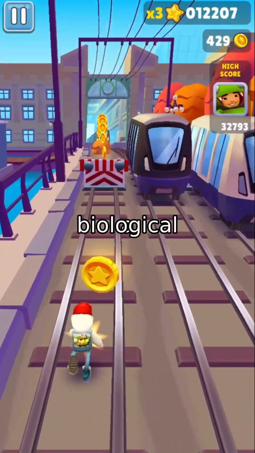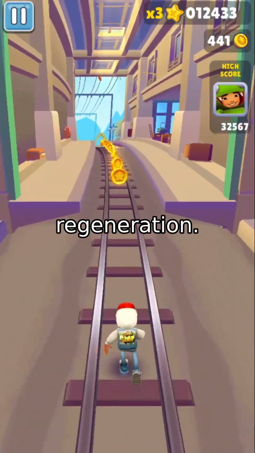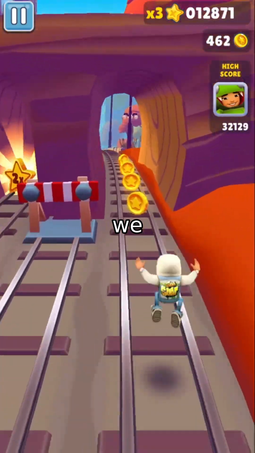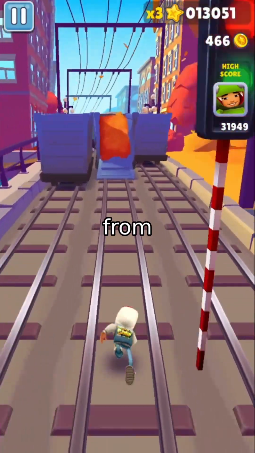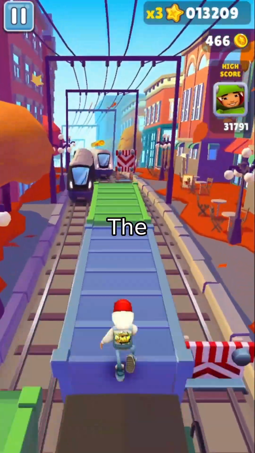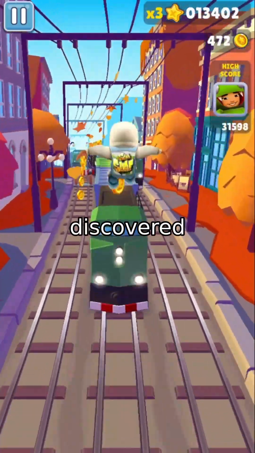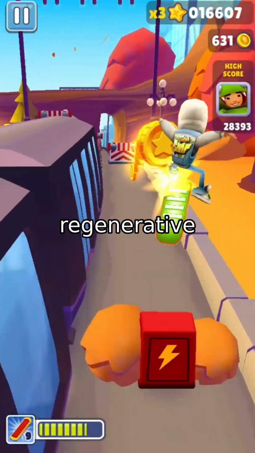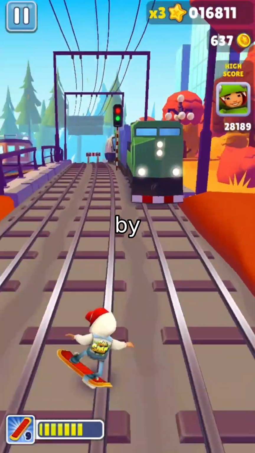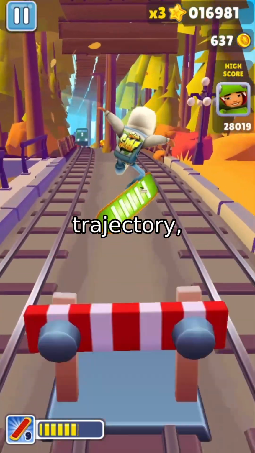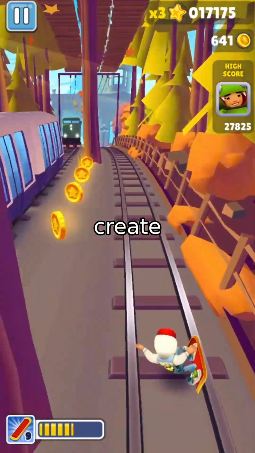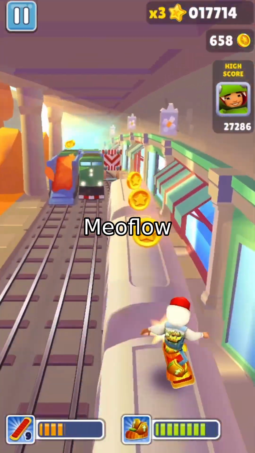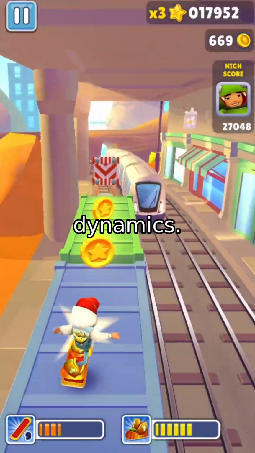But the real test came in a biological case study: axolotl brain regeneration. Using a spatial transcriptomics dataset spanning 7 time points, we applied MIOFlow 2.0 to trace the trajectory from progenitor cells to mature neurons. The results were striking. We discovered that the abundance of medium spiny neurons in a cell's local neighborhood strongly influenced its regenerative fate. Cells surrounded by more MSNs were more likely to adopt a specific trajectory, suggesting that MSNs create a signaling niche that guides regeneration. This insight is only possible because MIOFlow 2.0 integrates spatial context into the dynamics.